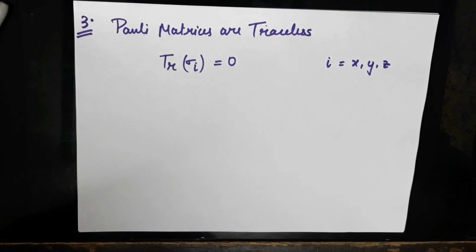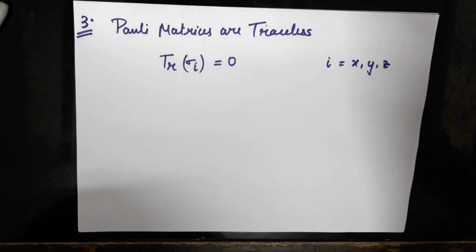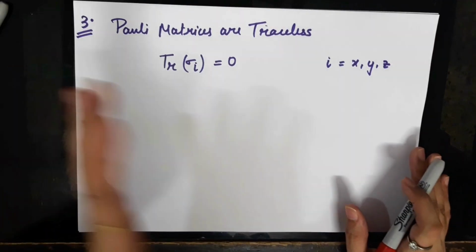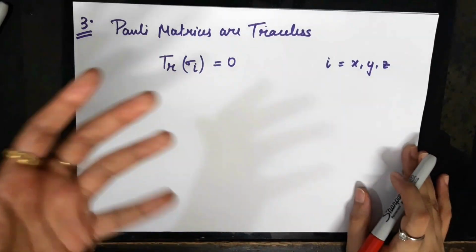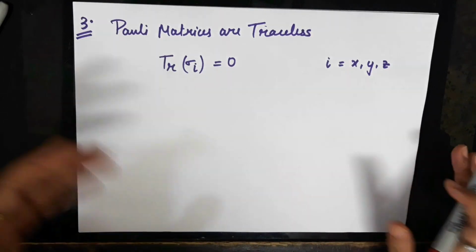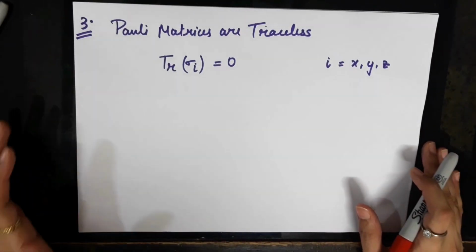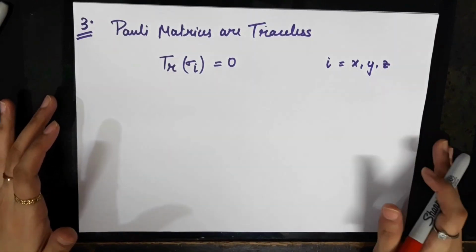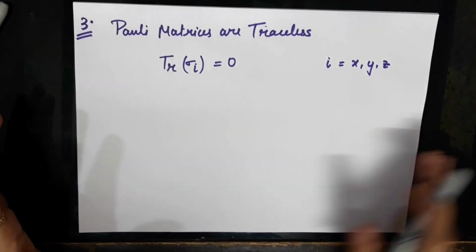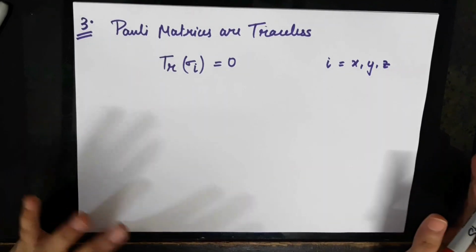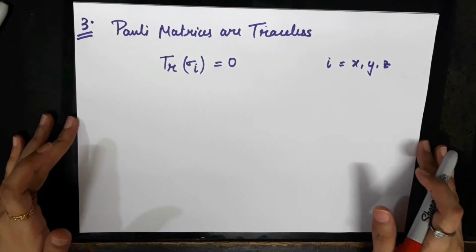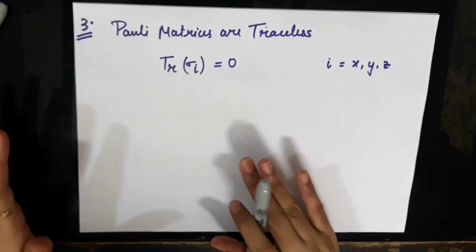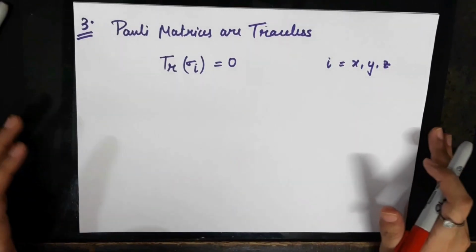So these are some of the properties of Pauli matrices that I wanted to prove in this video. Two of these properties, namely that the Pauli matrices are traceless and they square to identity, can be proved in a more rigorous way using the anti-commutation relations of the Pauli matrices and some other facts about Pauli matrices. I have done these in separate videos. The links for those are in the description. You can check those out from there. Also, these are not all of the properties. There are other properties as well for the Pauli matrices.